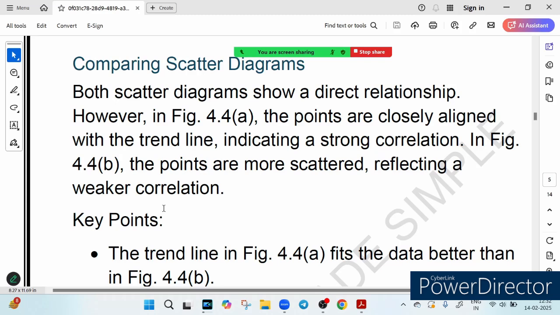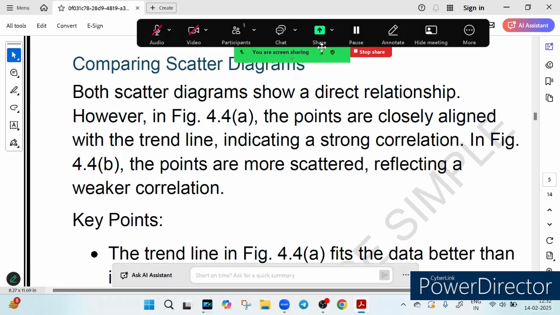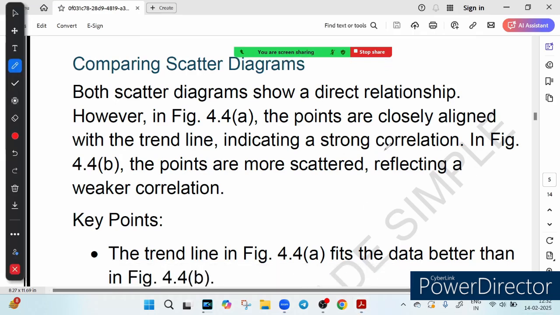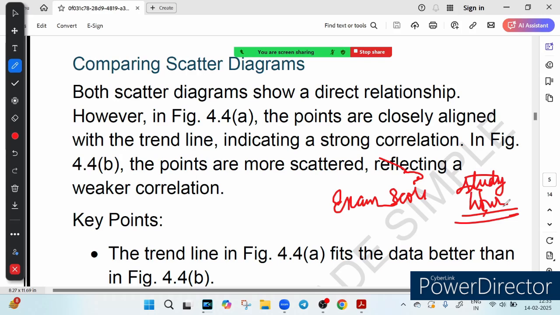But if some top scorer study less and some low scorer study a lot, then the link would be weaker, right? Try to understand what I am saying. You are predicting exam score based on study hour, how much hour they are studying, and on the basis of that you are predicting exam score, right?